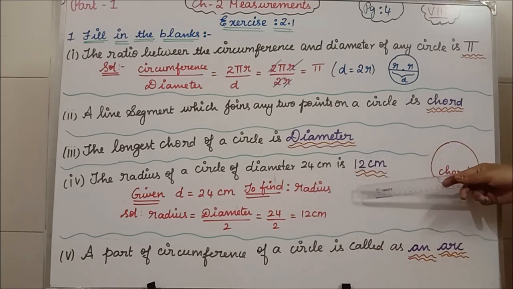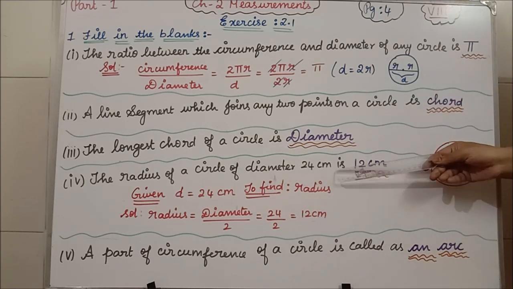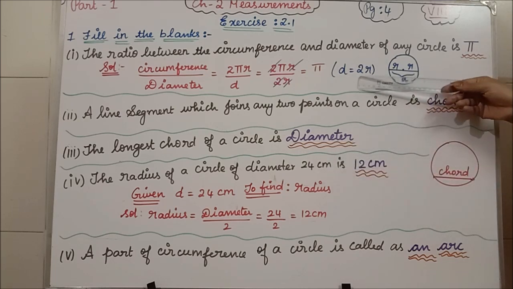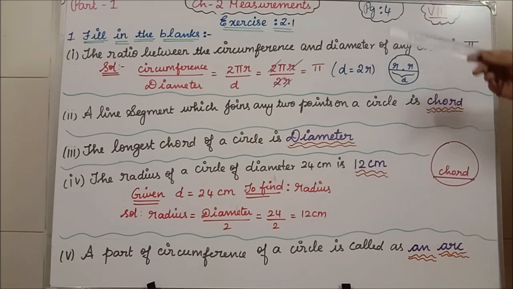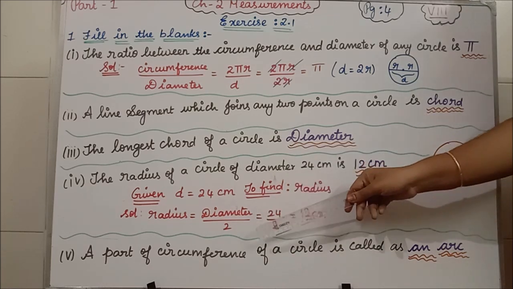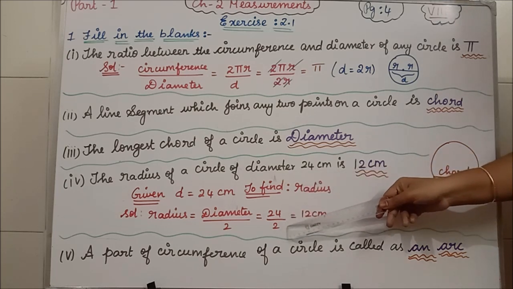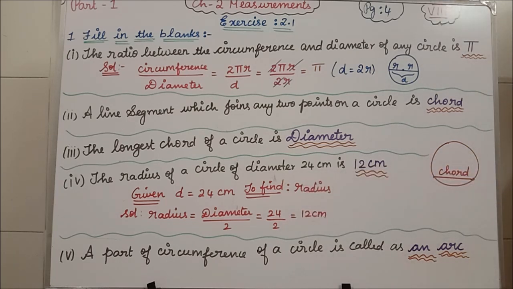I think you all know this is a very simple concept, isn't it? Diameter, if you need it, the formula is 2r. If you need r, it is the diameter divided by 2. Clear? Radius is equal to diameter by 2. Diameter is equal to 2 into radius. This formula you know from 6th standard, isn't it? Yes. So, radius is equal to diameter by 2. Diameter, what value have they given in the question? 24 by 2 is equal to 12 centimeter.